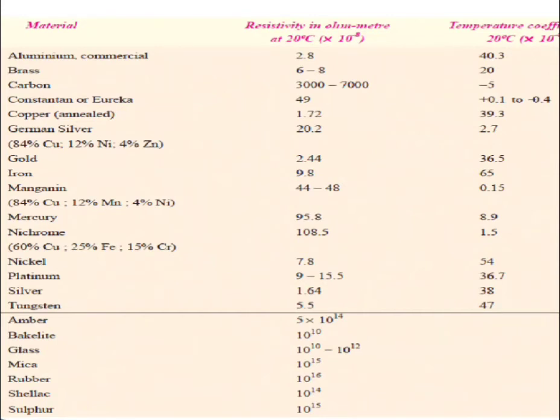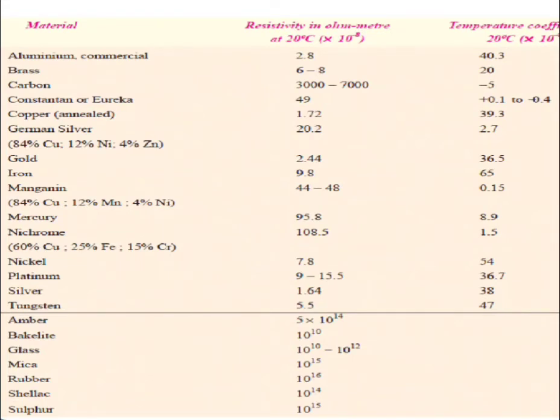Then carbon, resistivity is 3000 to 7000 and temperature coefficient is -5. Then Eureka or Constantan, resistivity is 49 ohm meter and temperature coefficient is +0.1 to -0.4. Then copper, resistivity is 1.72 ohm meter and temperature coefficient is 39.3.